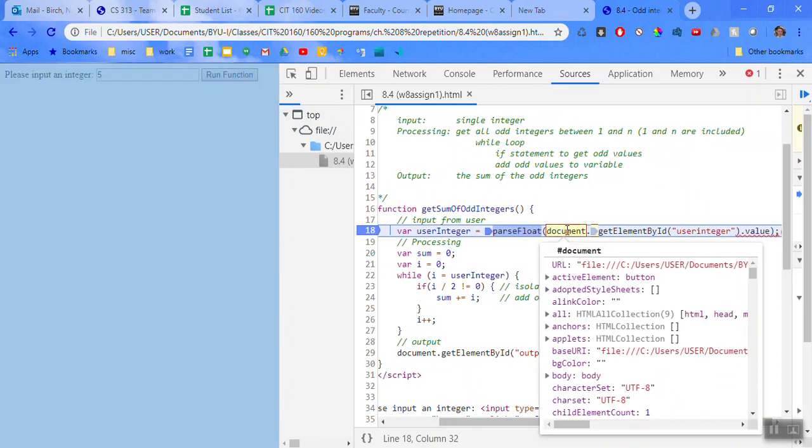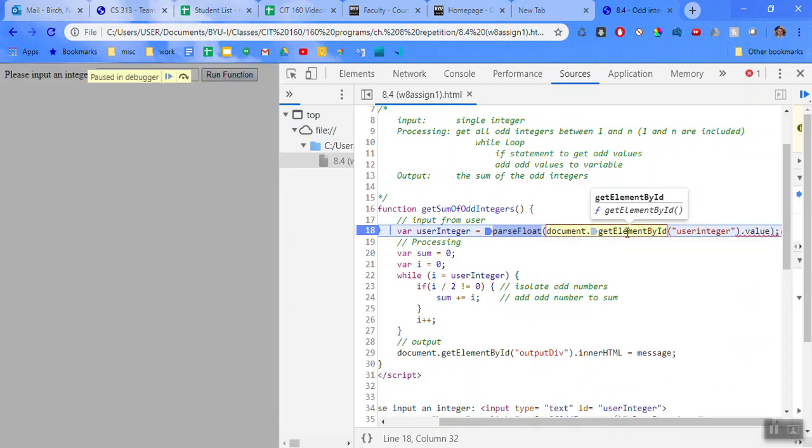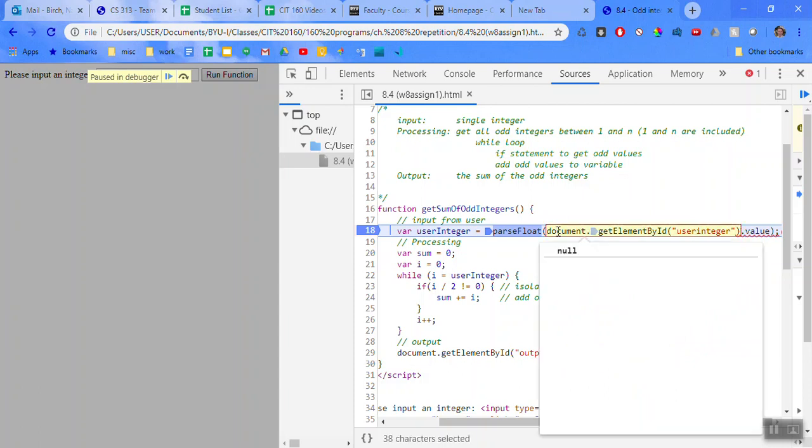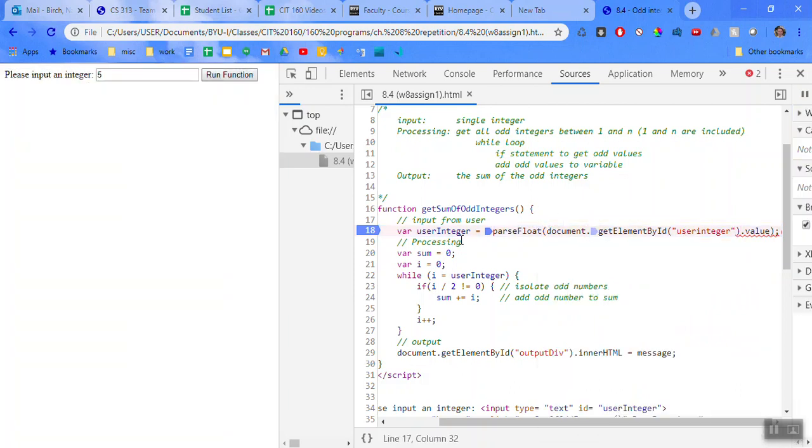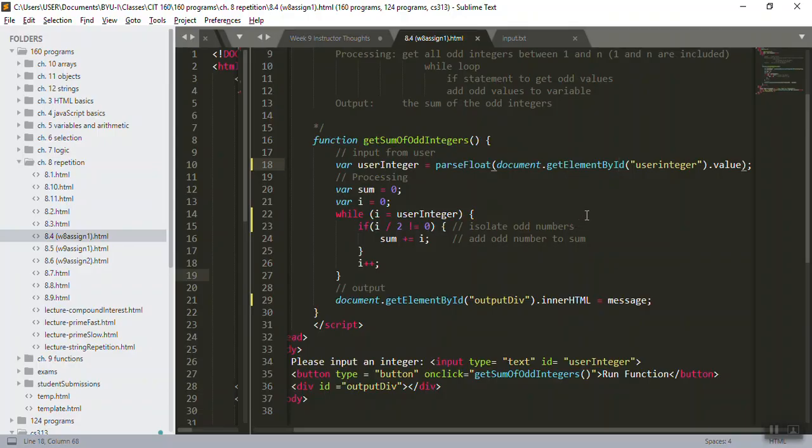So I can hover over document, see what's there. I can see that getElementById is now defined. It's a function. And then I can also look at user integer, and I can highlight this whole thing from document to the closing parenthesis of user integer, and I can see that that is null. So when it says can't read property value of null, it's because this whole thing right here came up as null. So I'm gonna hit F8 to just let that run its course.